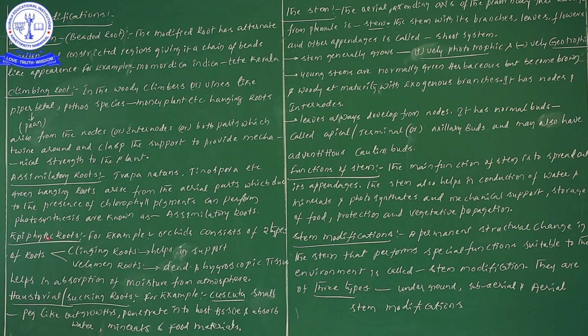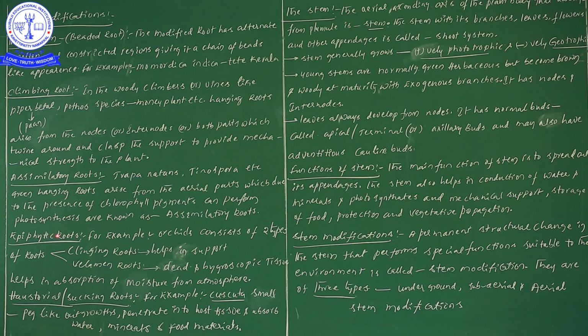So when these epiphytic plants are present on the host, they do not take water, minerals and food materials from the host; they are just taking shelter, and that is enough. Why? Because of the presence of velamen roots, it absorbs moisture from the atmosphere, and epiphytic plants definitely have the capability to prepare their own food. So in this particular case, I am going to concentrate on epiphytic roots.